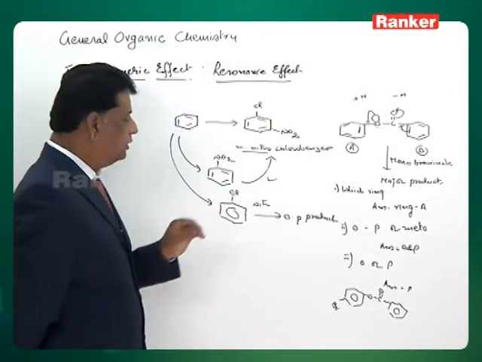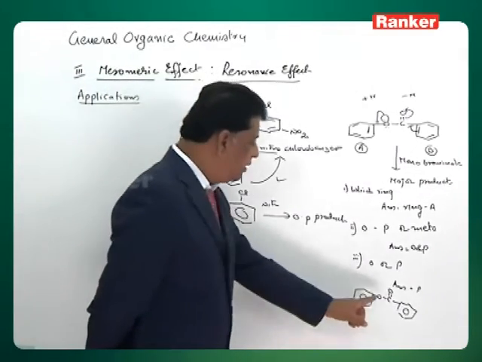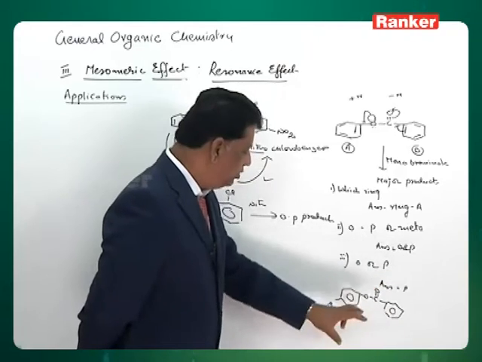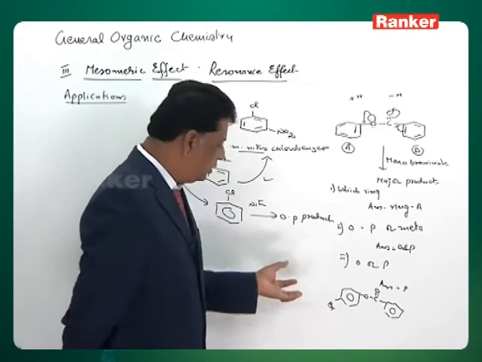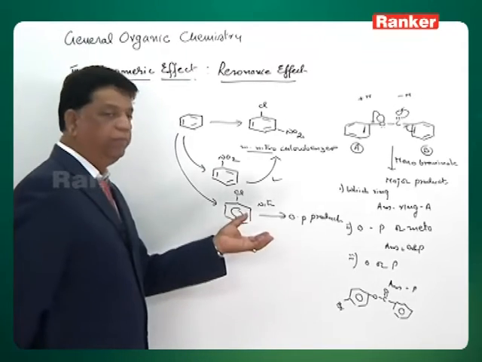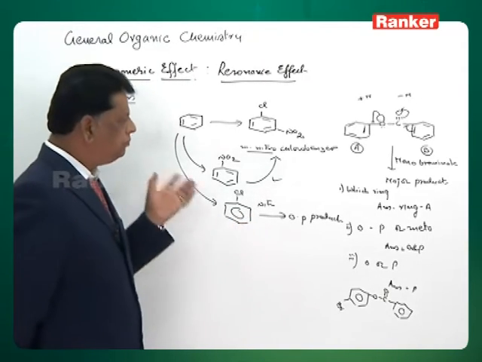According to steric hindrance, the group coming ortho will have some steric, three-dimensional problem. Bromine is also a considerably big group, so it goes to the para position and then attacks.